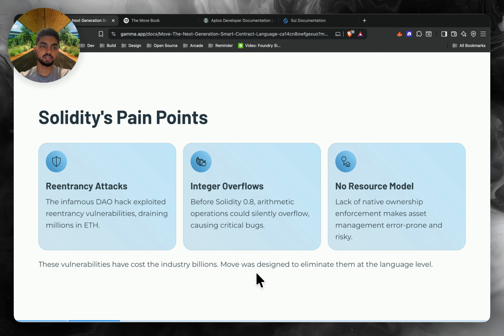Why Move exists? Solidity is great for building smart contracts, but has well-known pain points like reentrancy attacks, DAO hacks, integer overflows well before Solidity 0.8, and a lack of native resources and ownership models. Move was designed with security and correctness at its foundation, not as an afterthought.